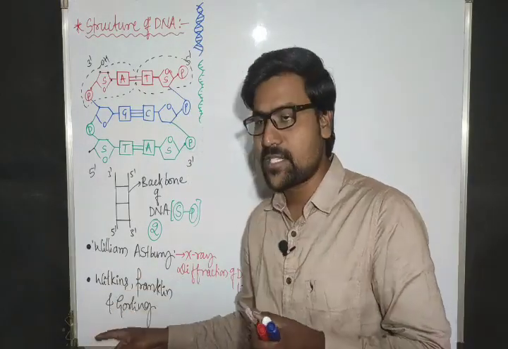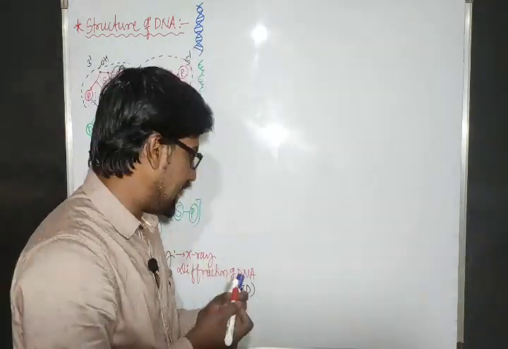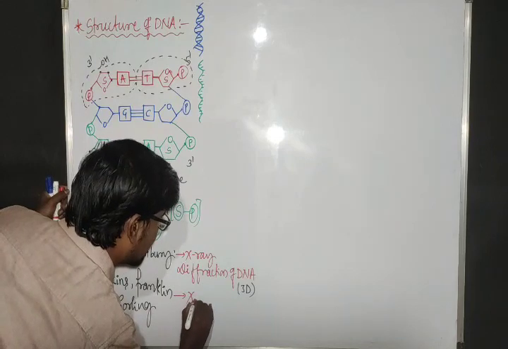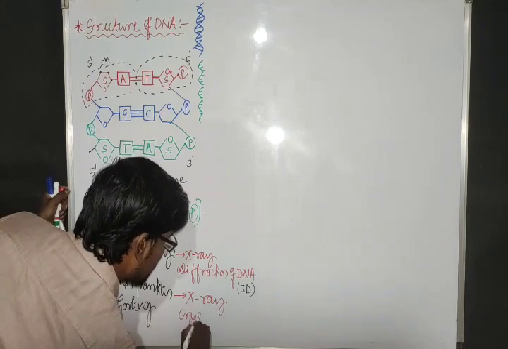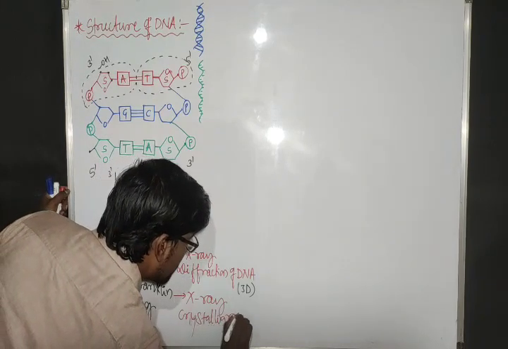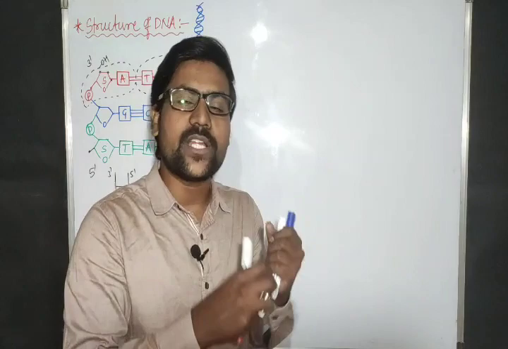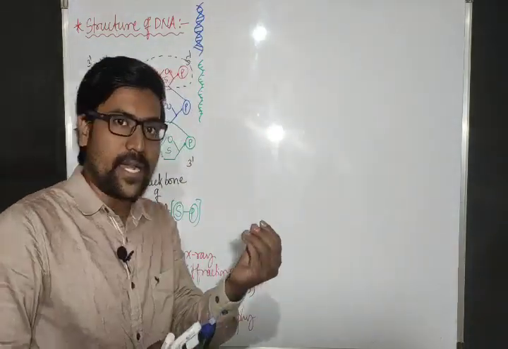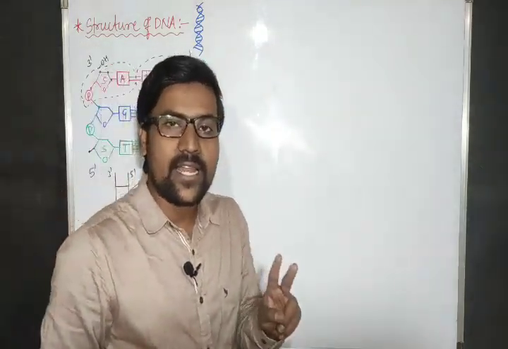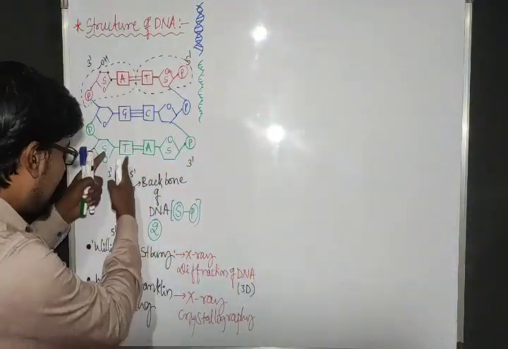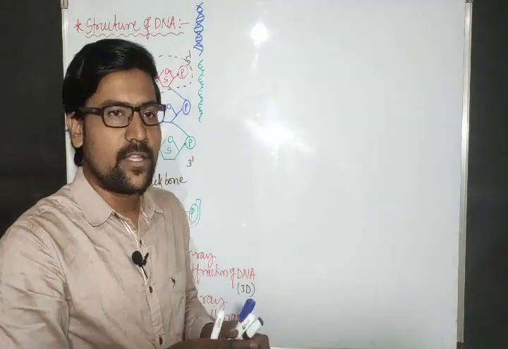All of these three scientists made another experiment on DNA to get the structure of DNA. They made X-ray crystallography to get the actual picture of the DNA. They made the DNA into crystal form. Then they understood DNA is made up of two strands, double stranded. They assumed that DNA is double stranded.